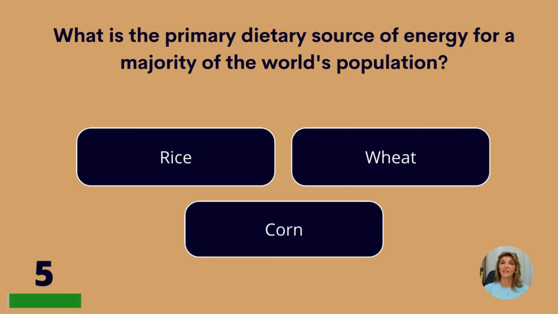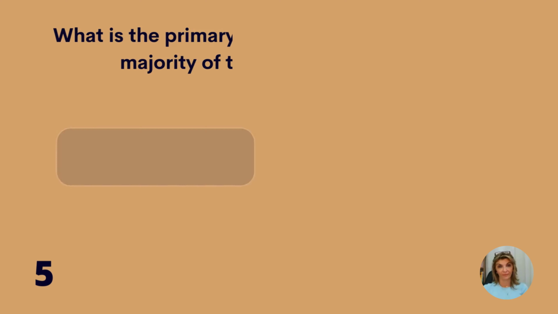What is the primary dietary source of energy for a majority of the world's population? Rice, wheat, or corn? Rice.